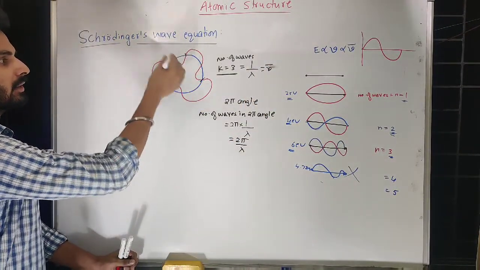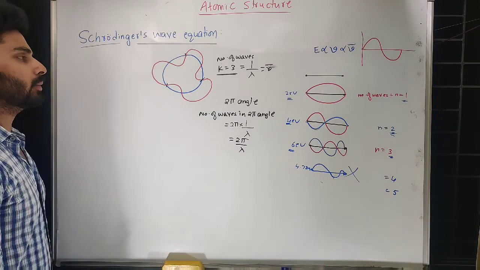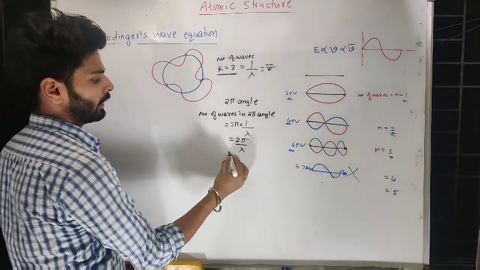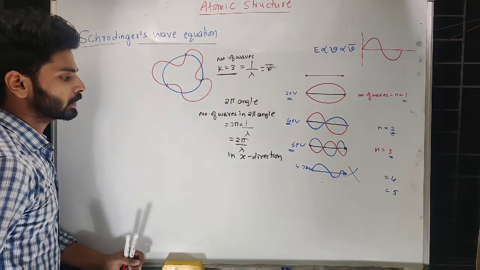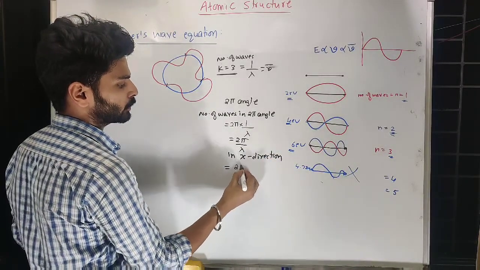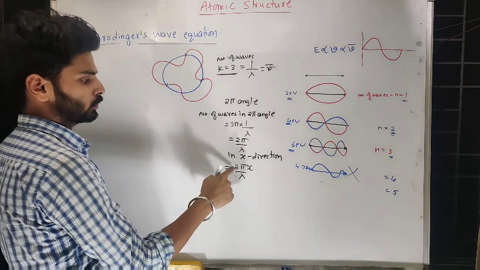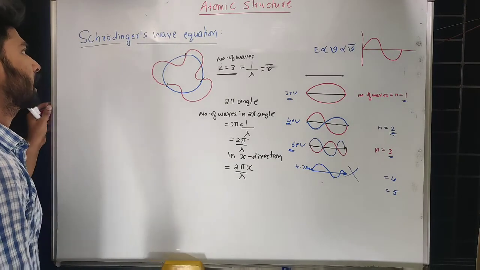Of course they are moving in a three-dimensional way, but we cannot assume waves in 3 dimensions in the first step. If I select one direction, the x direction, what happens? This becomes 2 pi lambda into x, so 2 pi x upon lambda. Now why am I using this?